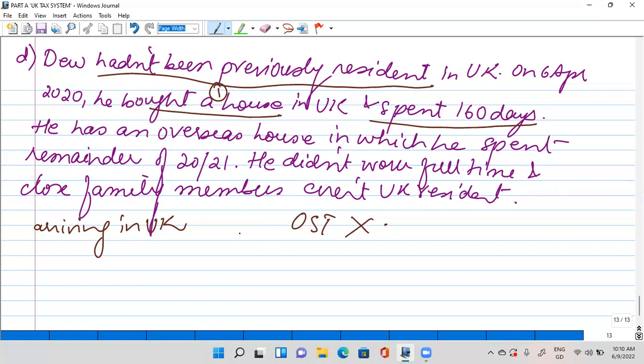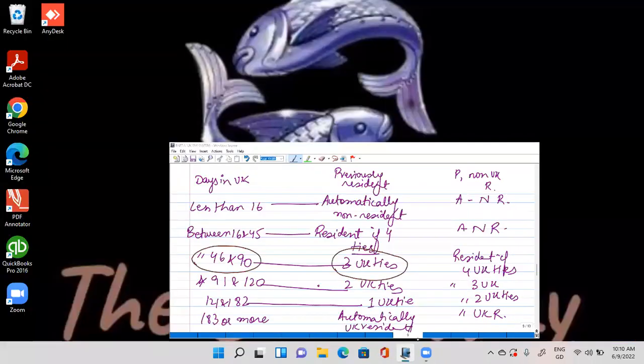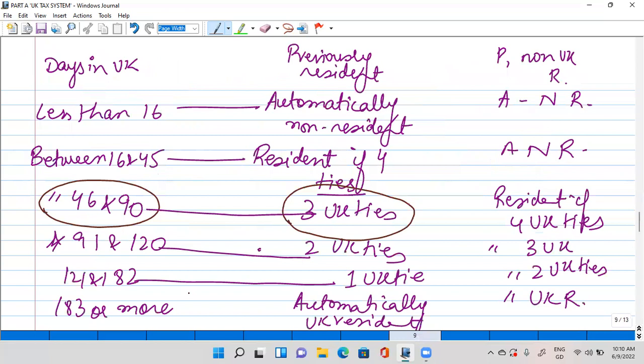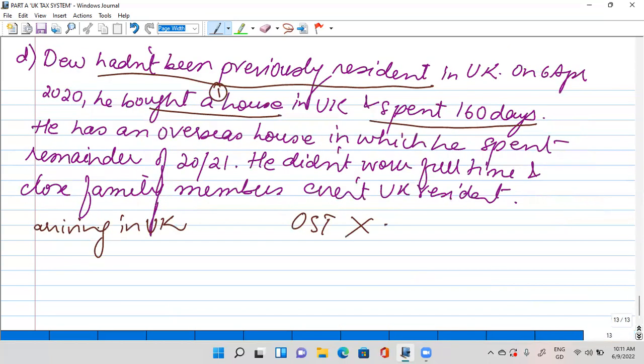Now, how many days is he spending in the UK? He is spending between 121 and 182 days. He will be considered a UK resident if... previously he was a non-UK resident, so now he will be considered a UK resident if he meets two UK ties. So let's see his two ties. What can be those two ties?